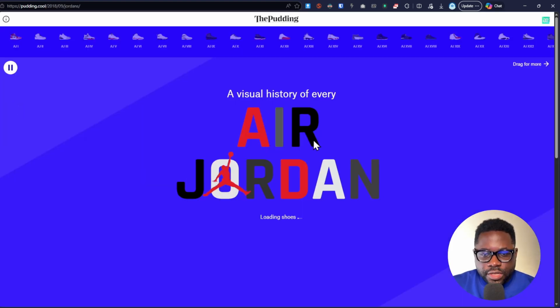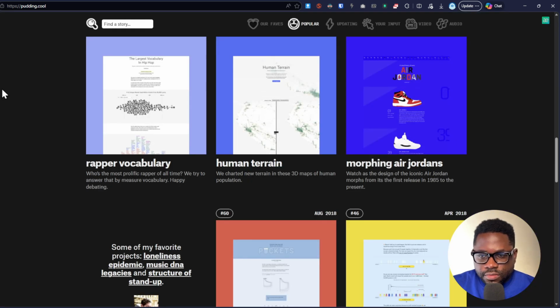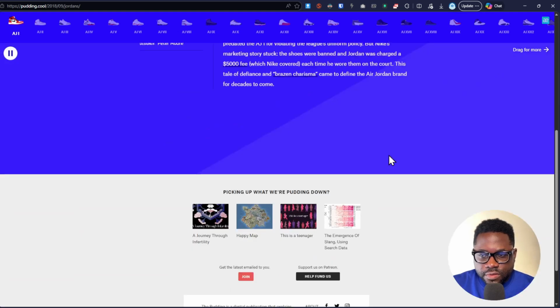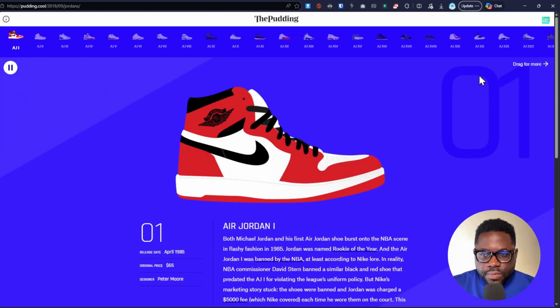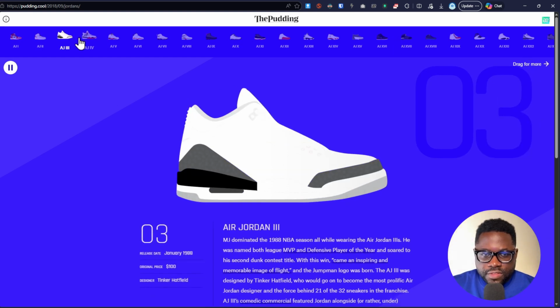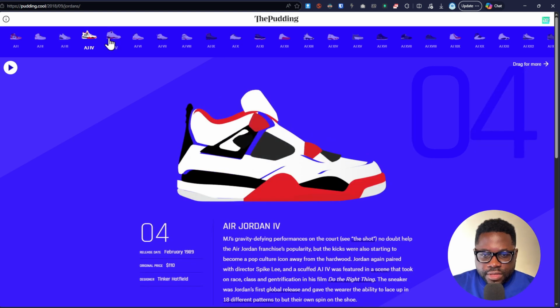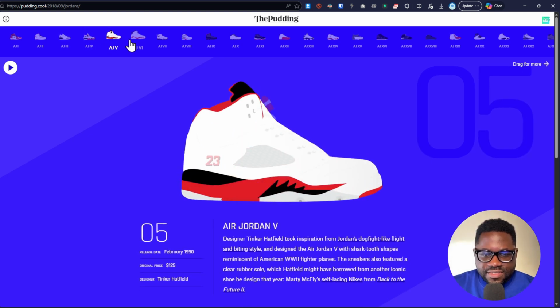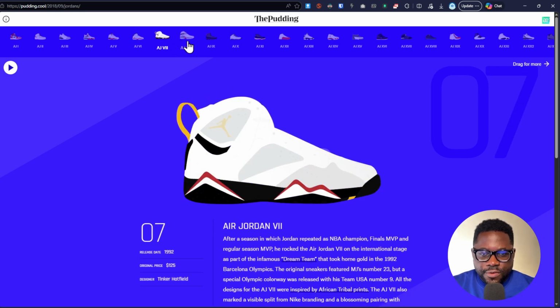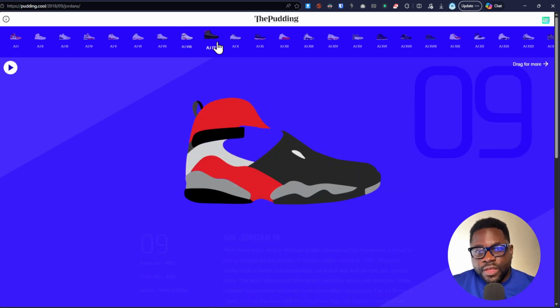Let's just end up with one. Morphing Air Jordans. Yeah. So you come here, you can see, yeah, this story is just some sort of a video playing here. Drag for more. Oh yeah, so these are the different shoes here. You can click on them for them to morph into the next. All right, yeah. So as you can see, every story has its own unique design for its web page. Yeah, so this is interesting.